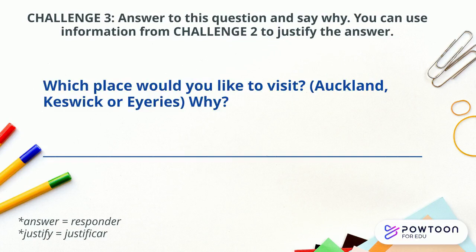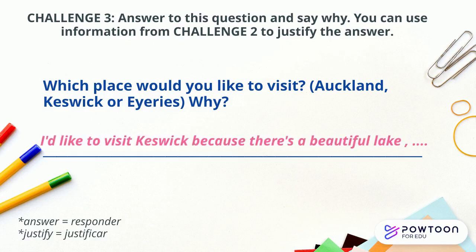Challenge number 3. Answer this question and you have to say why. You can use information from challenge 2 to justify your answer. The question is, which place would you like to visit? Oakland, Keswick, or Iris? And why? For example, in my case, I like to visit Keswick because there is a beautiful lake, because there are mountains, etc.